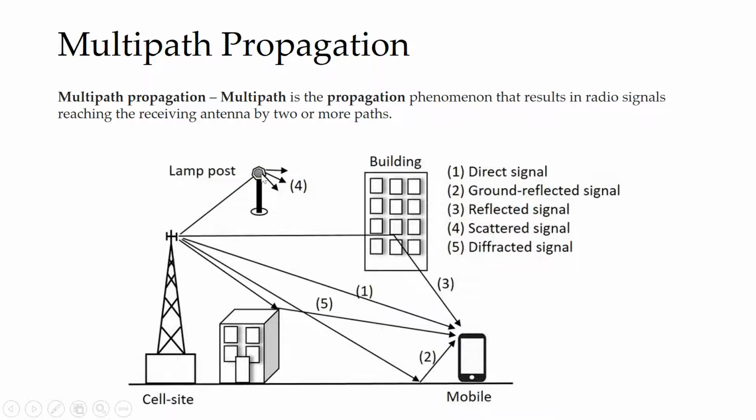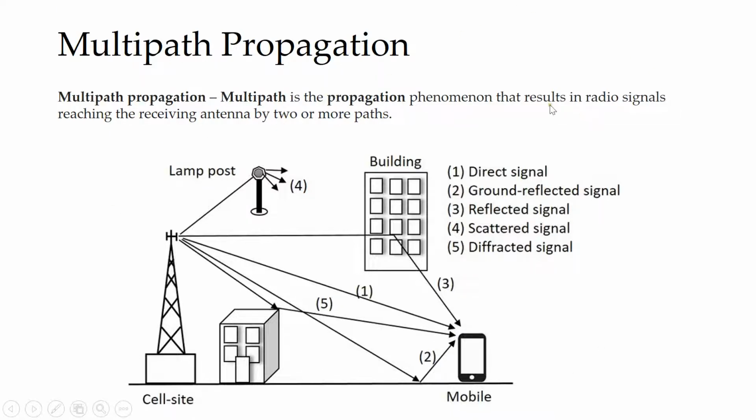The signal might fall over the lamp, the base stations, the buildings, the trees, the cars, and only then does it reach the receiver. So a signal is falling on many obstacles and then arriving, thereby you are getting many signals. This concept is called multipath propagation, right?